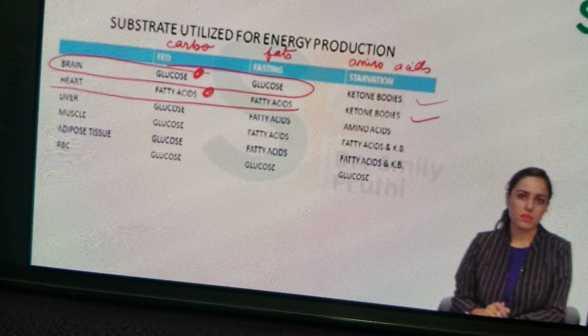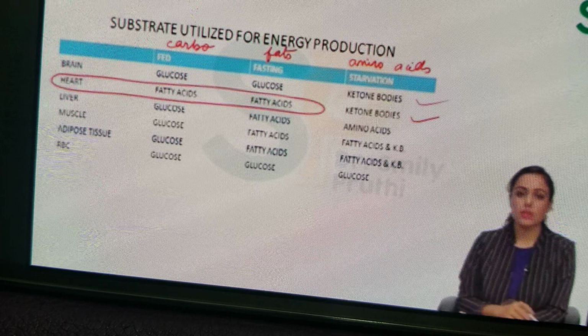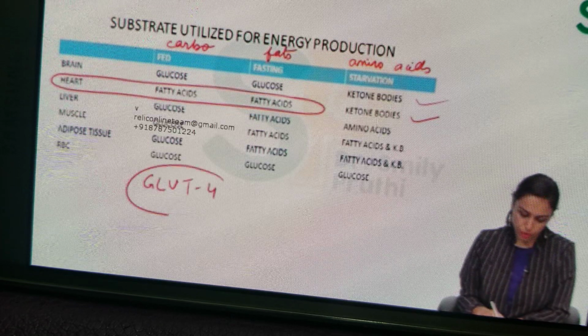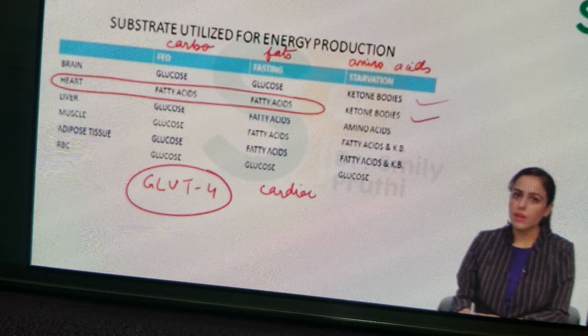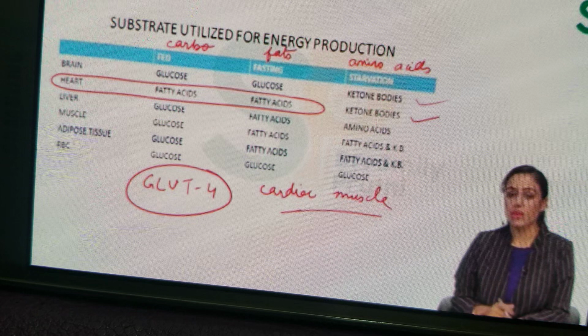Now one more question here: if heart is using fatty acids most of the time, then why is GLUT4, glucose transporter number 4, present in cardiac muscle? I have told you in GLUTs that GLUT4 is present in cardiac muscle, skeletal muscle, and adipose tissue. So why is GLUT4 present in cardiac muscle if your heart is not using glucose?